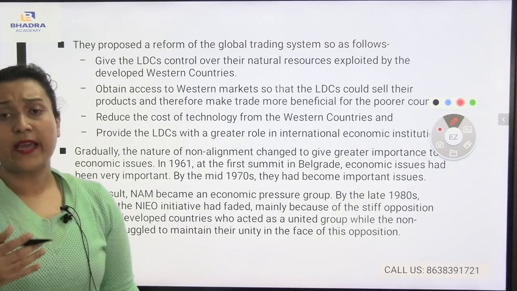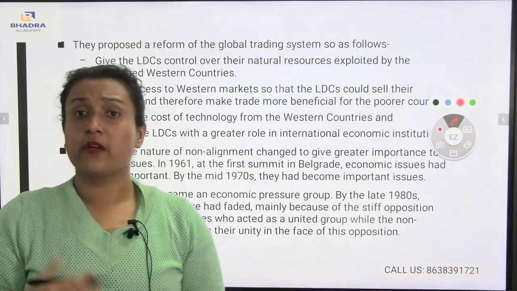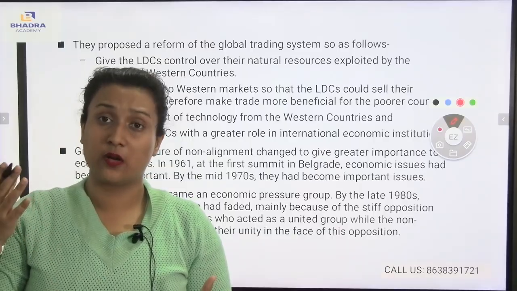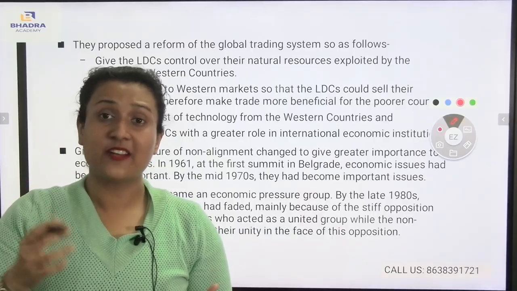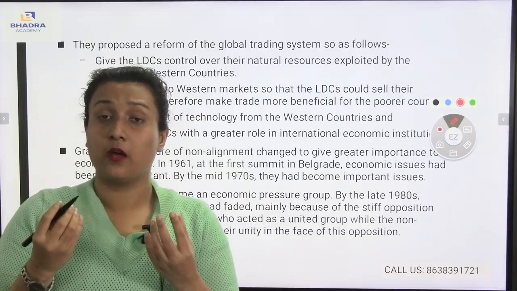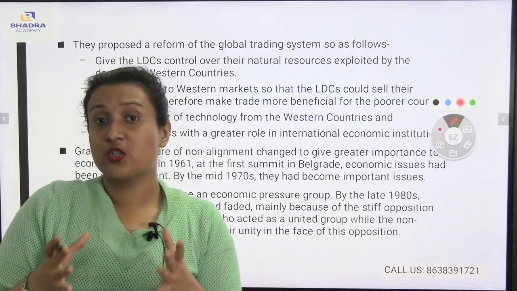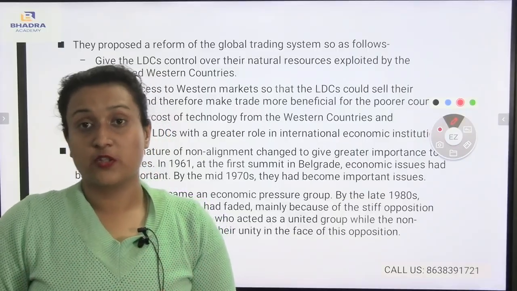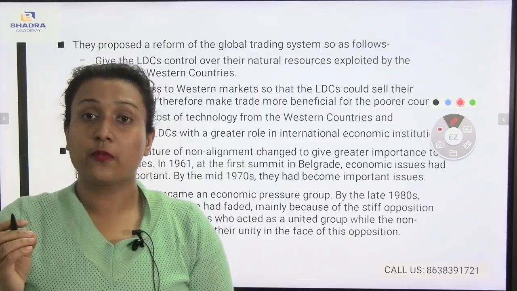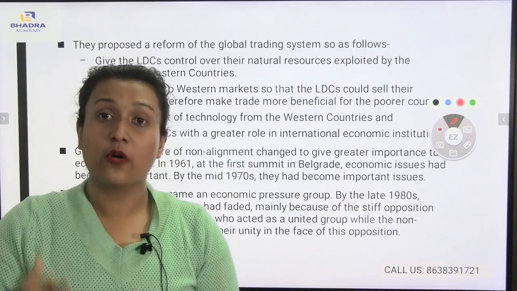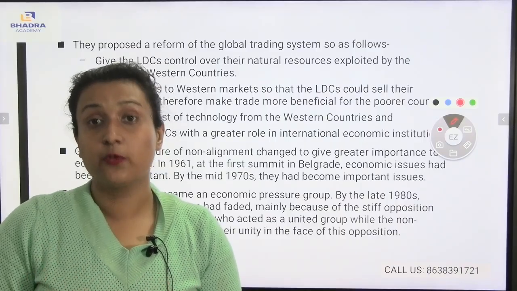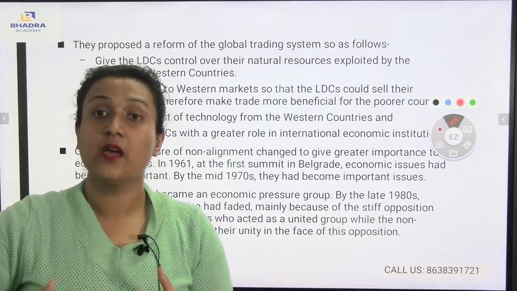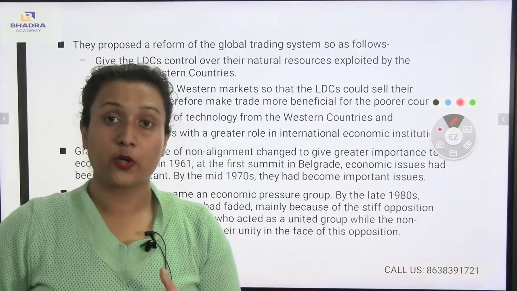You see why the new international economic order came about as an organization. During that time, economic issues were the most important topic of discussion. So the new international economic order took decisions regarding the improvement of poverty, or you can say the economic development of a particular country.